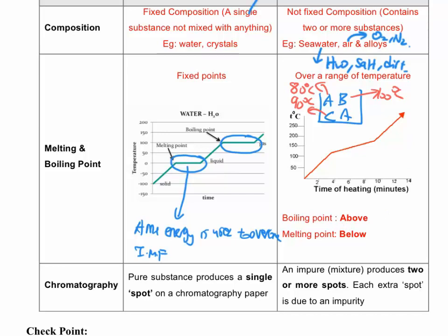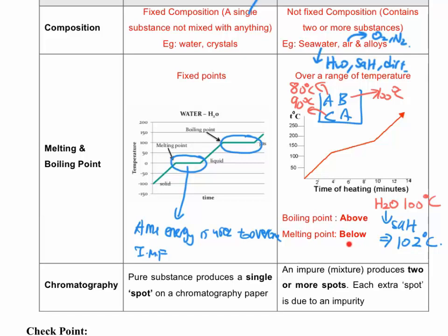But one more unique characteristic about the mixture is that the boiling point is always raised above the normal boiling point. So what do I mean by this? For example, right now you have water, which is supposed to boil at 100 degrees Celsius. Just imagine if your water is salt water. Remember, salt water is actually a mixture. Instead of boiling at 100 degrees Celsius, maybe it boils at 102 degrees Celsius, because the boiling point must be above 100 degrees Celsius.